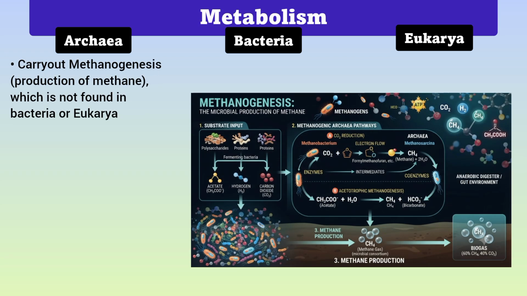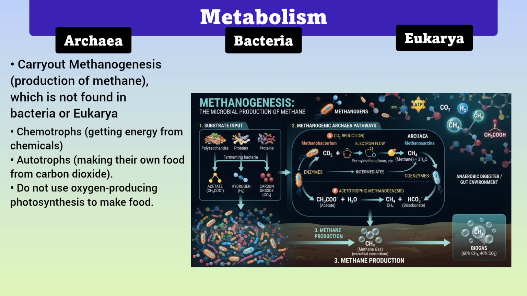Metabolism. Archaea have unique metabolic processes like methanogenesis, production of methane, which is not found in bacteria or Eukarya. In humans, intestinal gas is largely the result of the metabolism of methanogens. Archaea use a highly diverse range of nutrition modes, which can be broadly grouped into three categories based on how they get their energy and carbon. Many species are chemotrophs, getting energy from chemicals, and autotrophs, making their own food from carbon dioxide. Unlike plants or cyanobacteria, no archaea use oxygen-producing photosynthesis to make food.